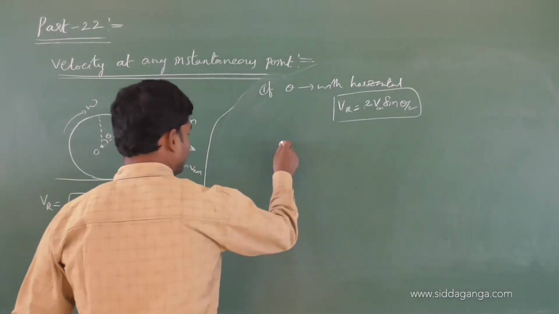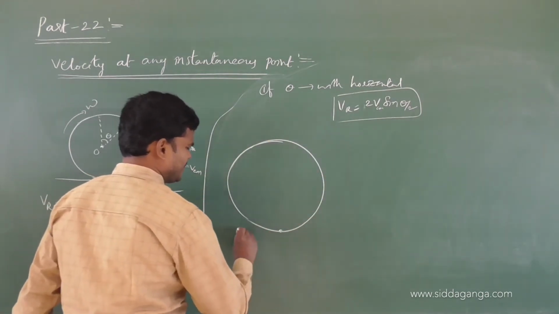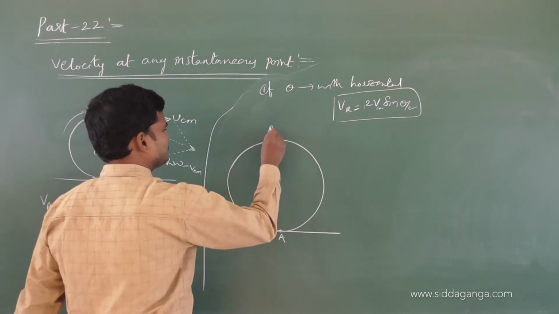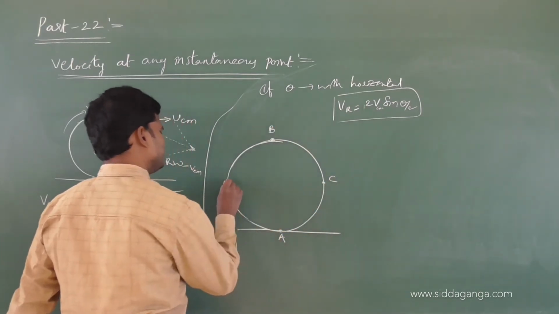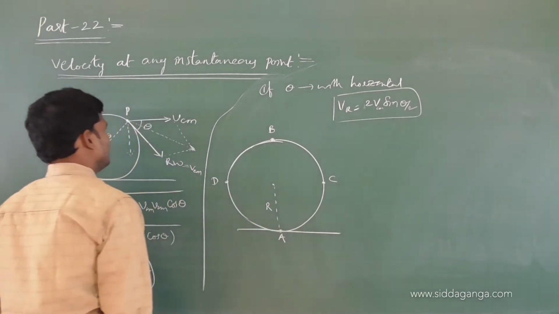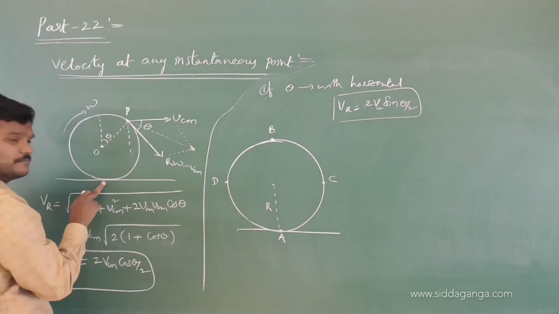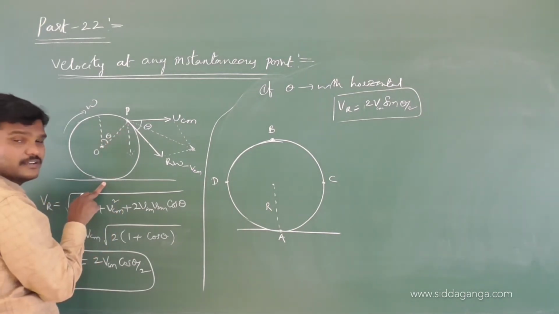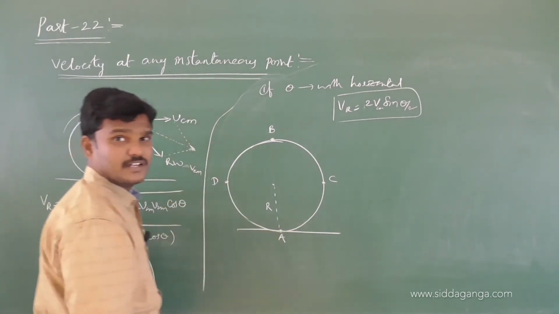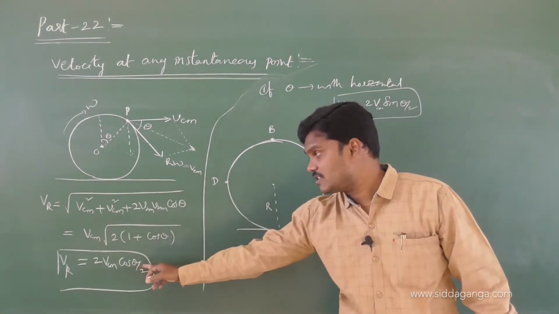Let us check the previous answer. Here we calculated the resultant velocity at A, B, C, D everywhere. R is the radius. At A, this point is shifted here. Right now point P is here and at A the point is shifted. What is the angle covered by the particle? 180.